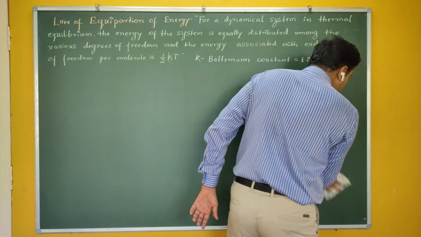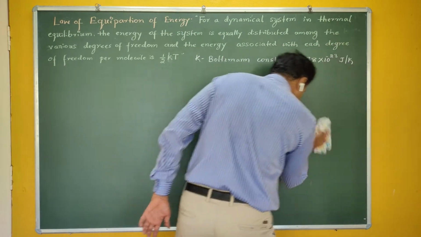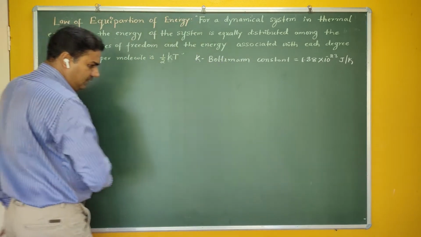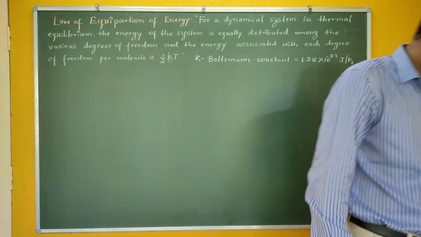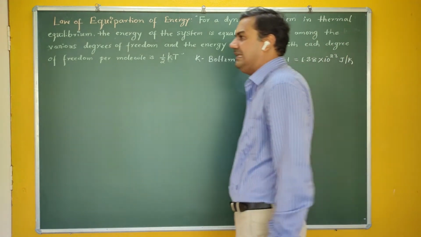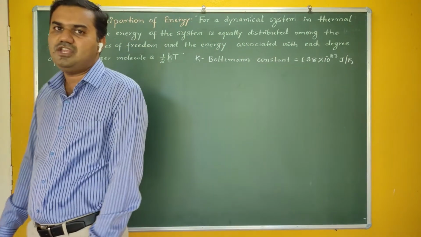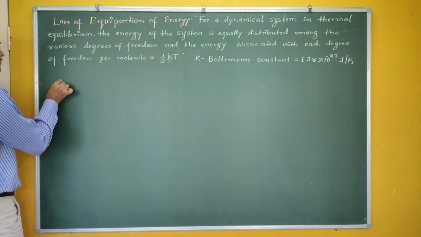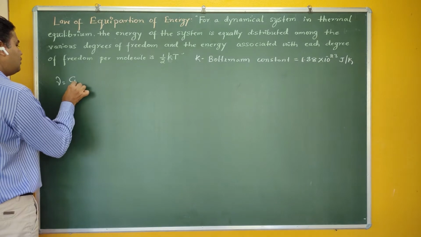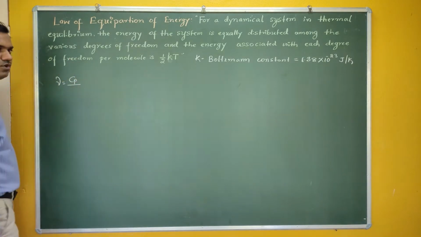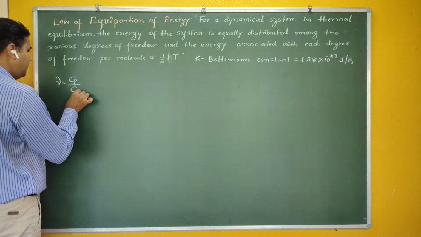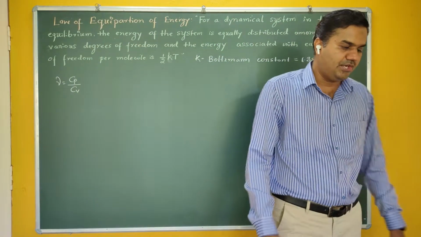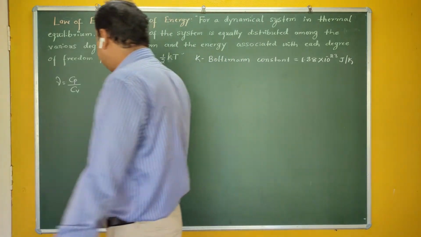Definitely it has a certain proof, which you will see in higher studies in statistical physics. Today let me take this law to get the value of gamma. Our course of interest is to find the value of gamma, that is nothing but the ratio of specific heat of the gas at constant pressure to the specific heat of the gas at constant volume. So we have to find this ratio Cp by Cv.